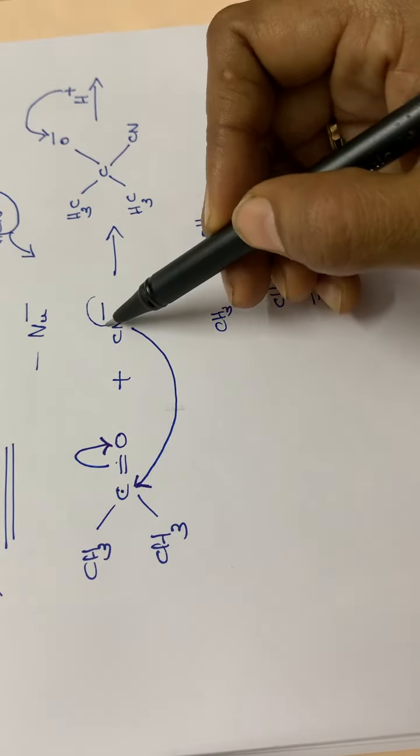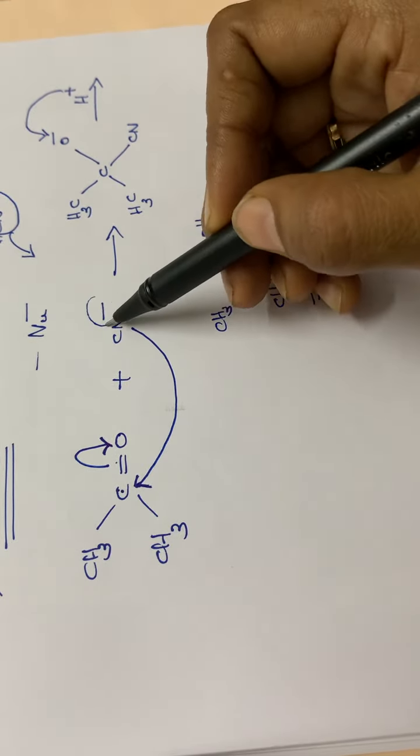Then in the next step, dehydration takes place. Dehydration means minus one molecule of water. So this OH2 will be eliminated, and this electron pair will be moving to this water molecule. That means it is electron deficient, so this is the leaving group, and it will be taking the electron pair along with it and will be eliminated as water.